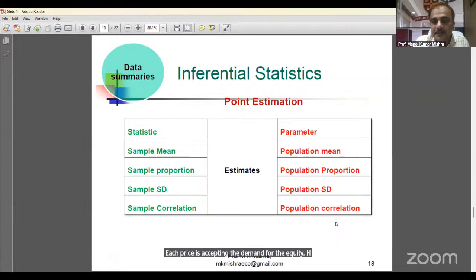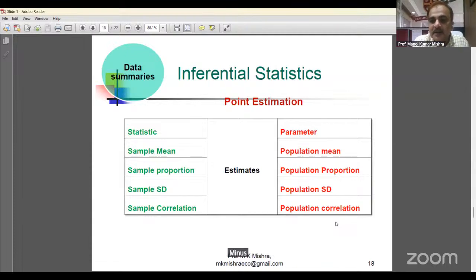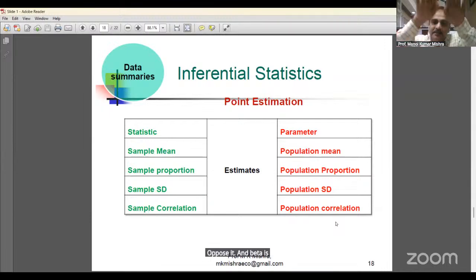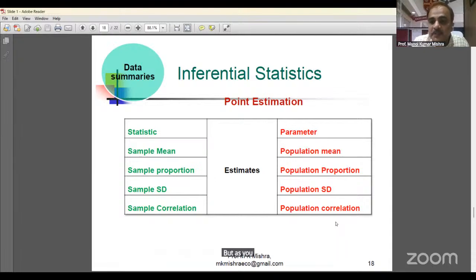HA2: beta is less than 0. Less than 0 means negative, meaning price is inversely affecting demand. Price increasing, demand decreasing. Opposite, and beta positive means price is increasing, demand is also increasing; price decreasing, demand decreasing. So two situations. When we expand the alternate hypothesis in two parts, it is the two-tailed test, and when only in one part, this is the one-tailed test.